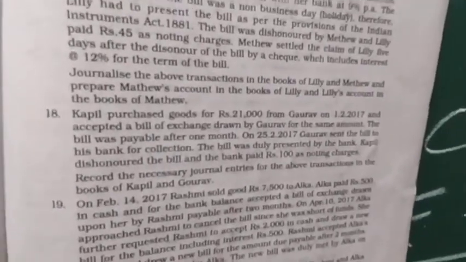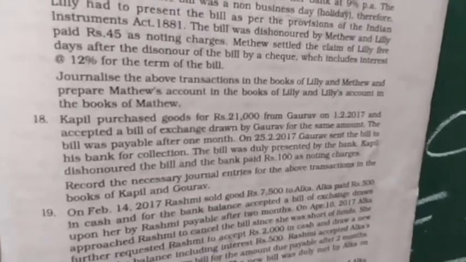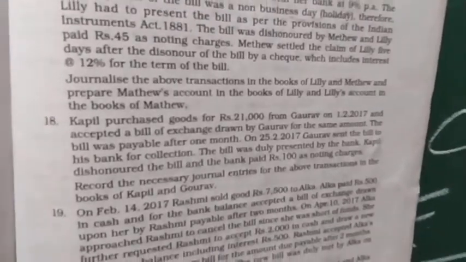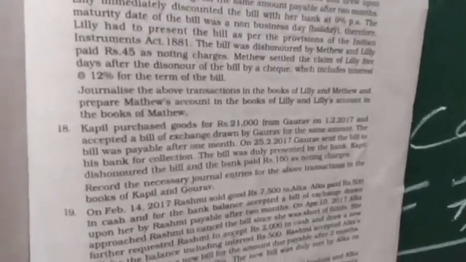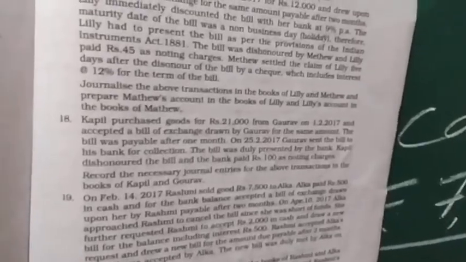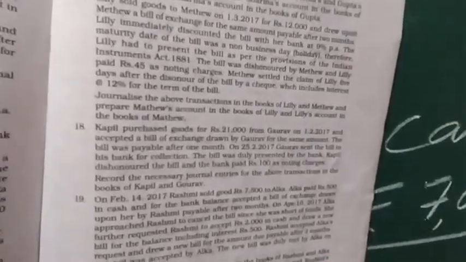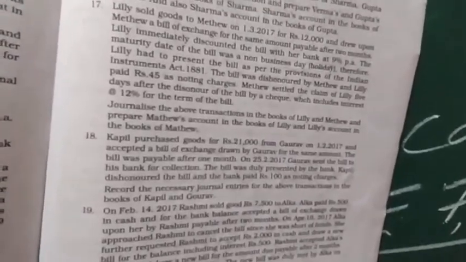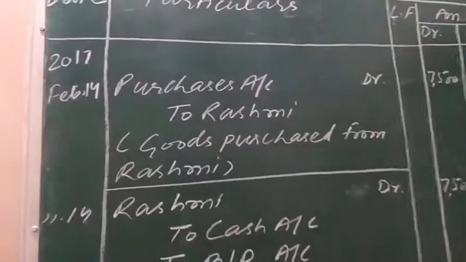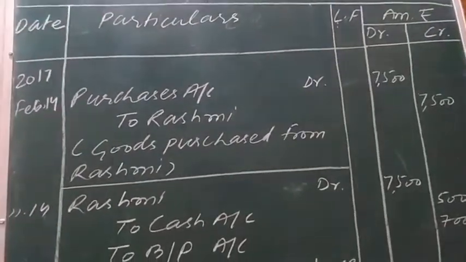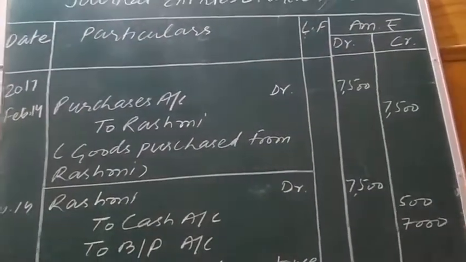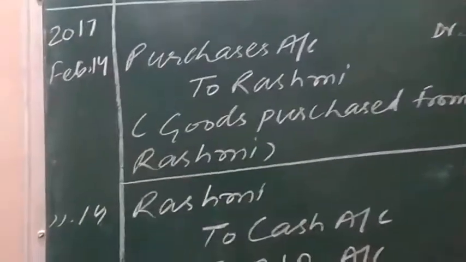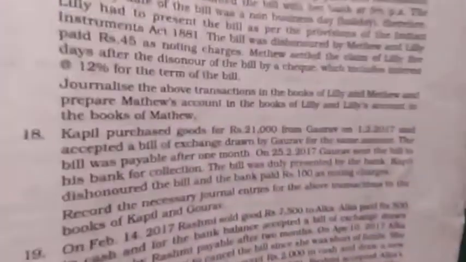Alka will show the purchase of goods in her books. The basic journal entry behind it is purchases account debit to creditor. Here the creditor of Alka is Rashmi. So the journal entry is purchases account debit to Rashmi, 7,500 rupees.